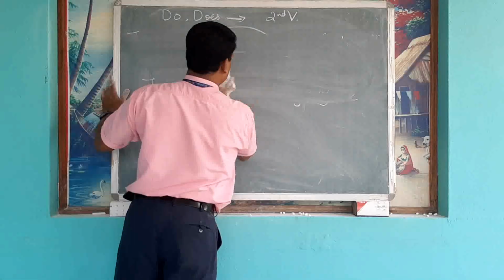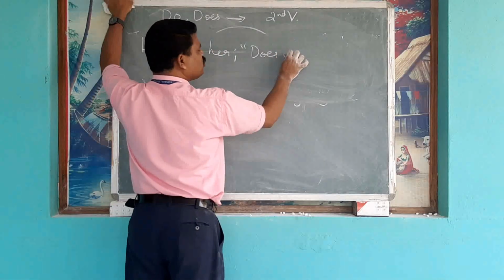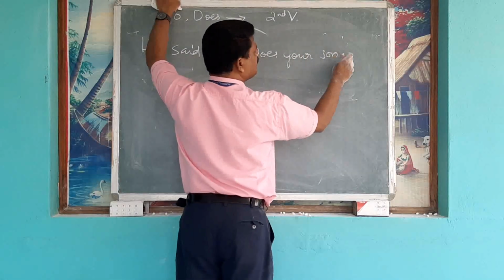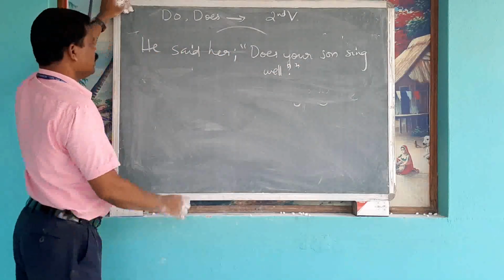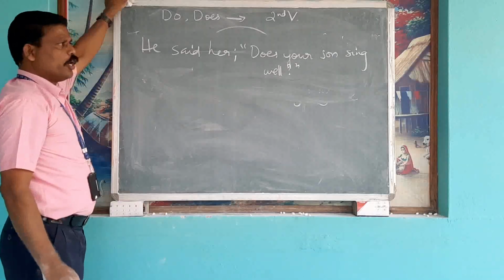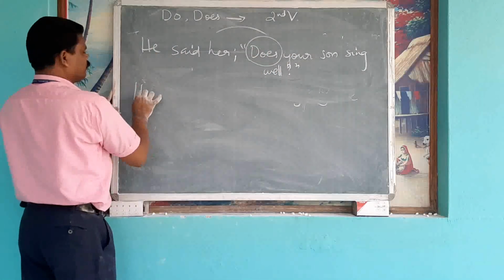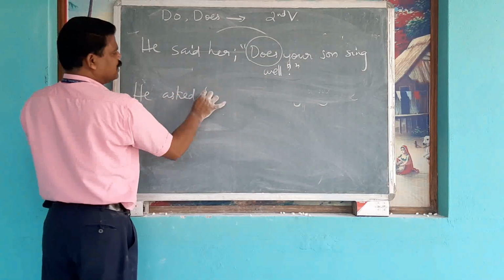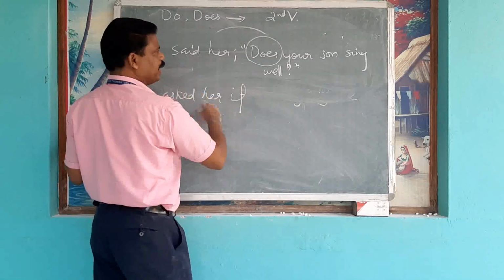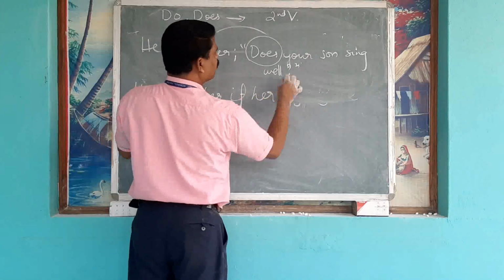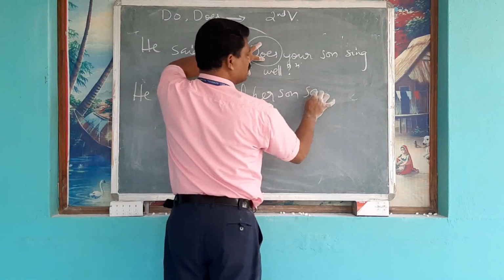Next question. He said to her, does your son sing well? Look at the question. He said to her, does your son sing well? So the question starts with an auxiliary verb. He asked her. So since the question begins with an auxiliary verb, if or whether, if, your changes into her son, अगर do or does है तो verb will be changed. Sing, sang.